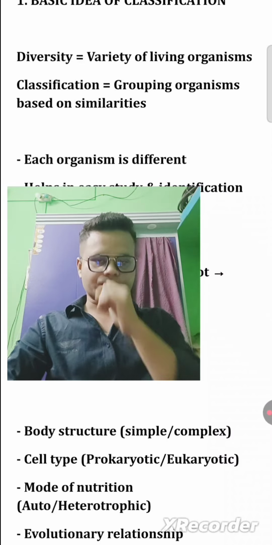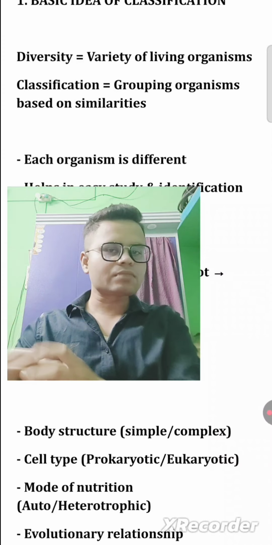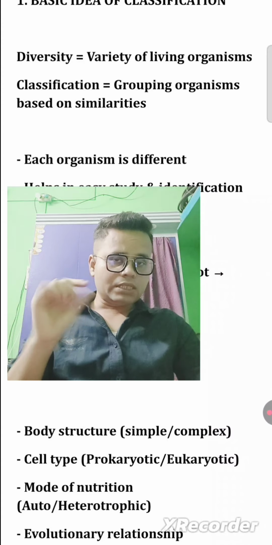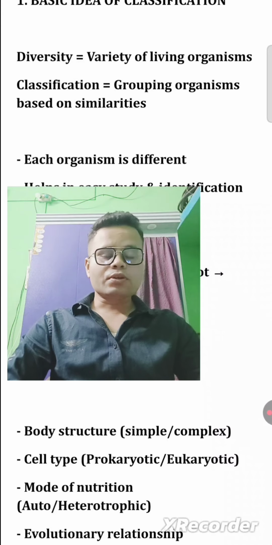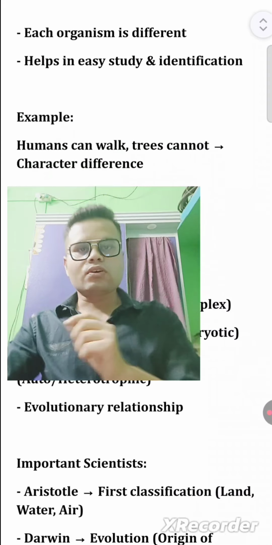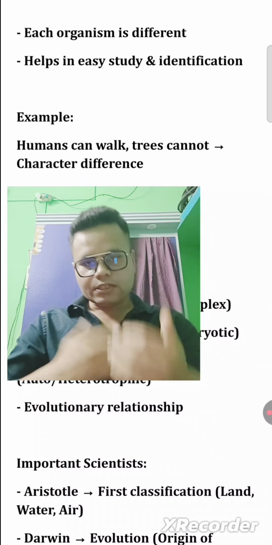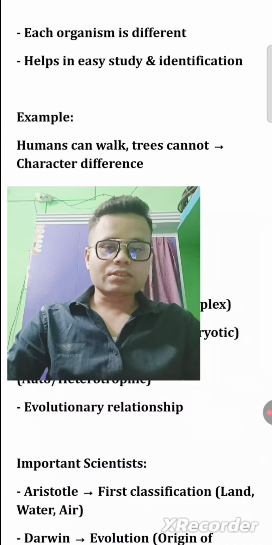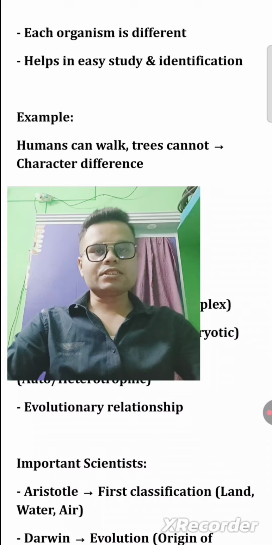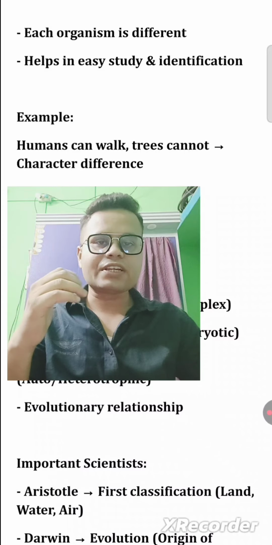For example, grouping of organisms based on their similarity, what types of similarity in that particular organism are responsible for classification. So these are the interrelation or correlation between the group of organisms based on their similarities. After that, each organism is different. You know that in the environment there are a lot of organisms, but they are different from each other on the basis of their measurable parameters and characteristics. It helps in easy study and identification.